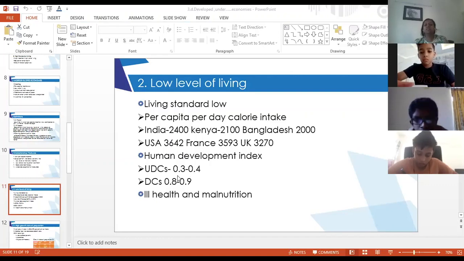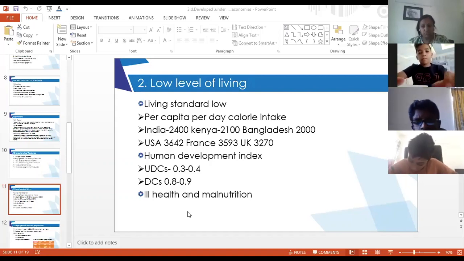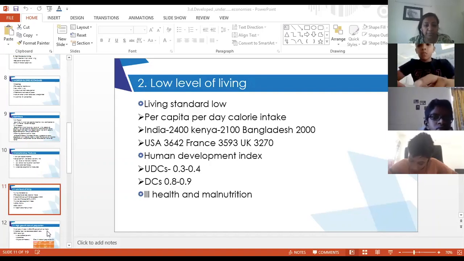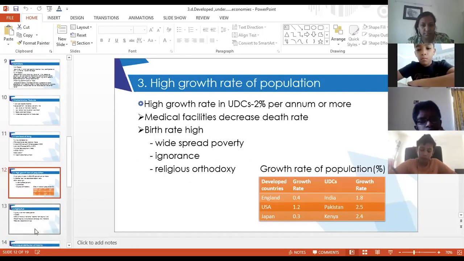Then next is ill health and malnutrition. Because they have low levels of income and low per capita calorie intake, their health is not good and they always suffer from malnutrition. The children do not get proper calories. Okay, this is clear, right?